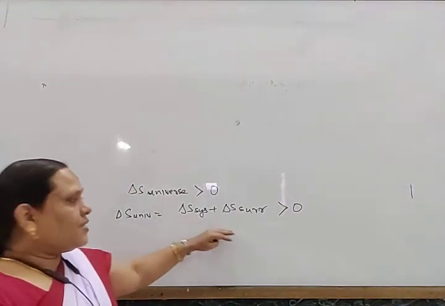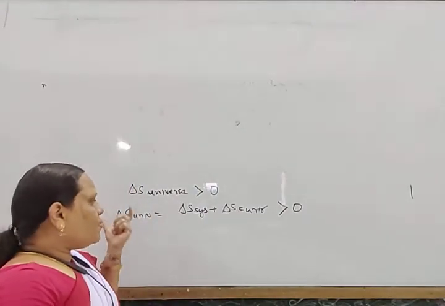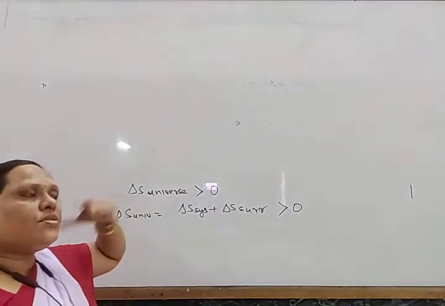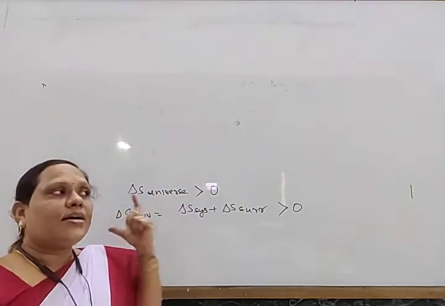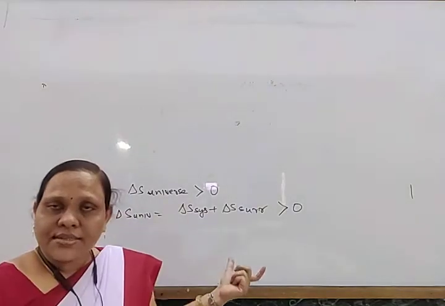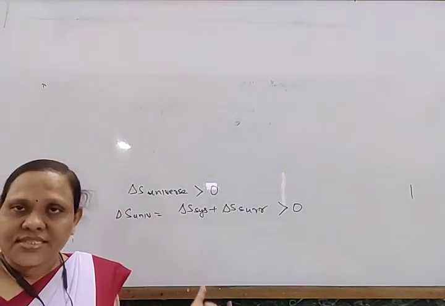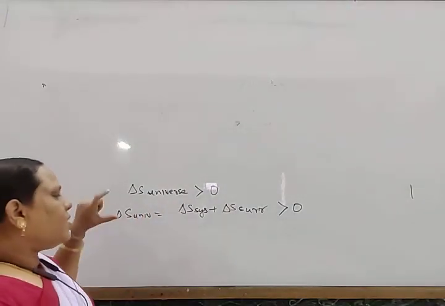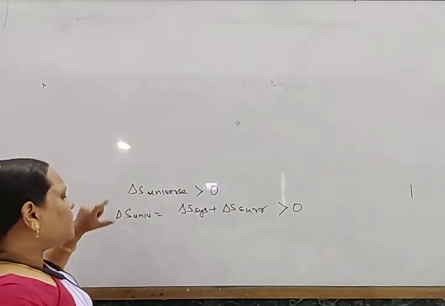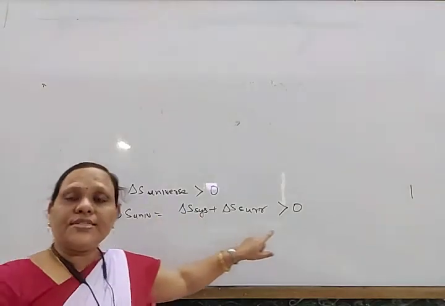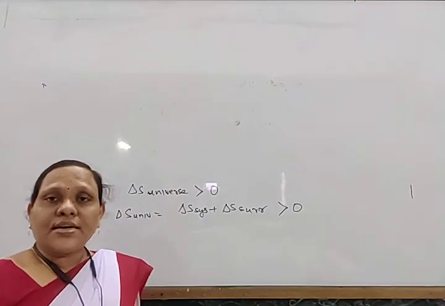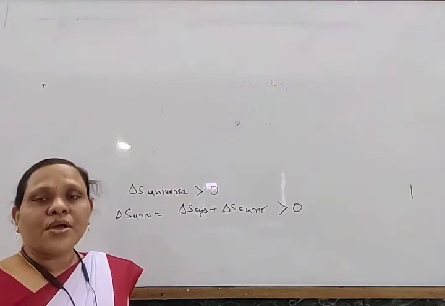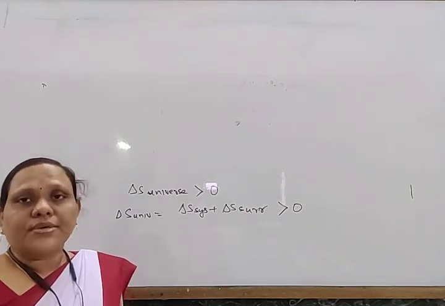For a non-isolated system, the total entropy of the universe should always increase, because in the universe all natural processes are generally irreversible in nature, and all irreversible processes are generally spontaneous in nature. So in this way, the delta S universe is always increasing. These are the different statements of the second law of thermodynamics.